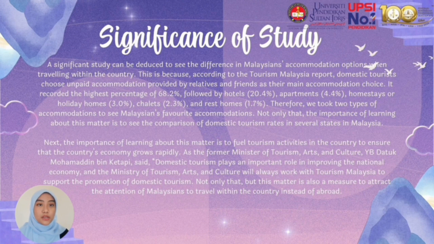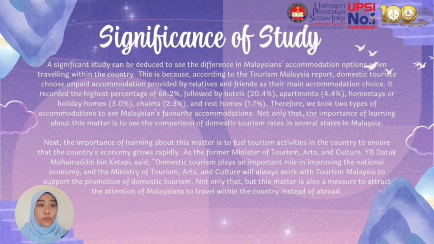A significant study can be deduced to see the difference in Malaysian accommodation options when traveling within the country. According to the Tourism Malaysia report, domestic tourists choose unpaid accommodation provided by relatives and friends as their main accommodation choice. It recorded the highest percentage of 68.2%, followed by hotel 20.4%, apartments 4.4%, homestay or holiday home 3%, chalet 2.3%, and rest home 1.7%. Therefore, we took 2 types of accommodation to see Malaysians' favorite accommodation.